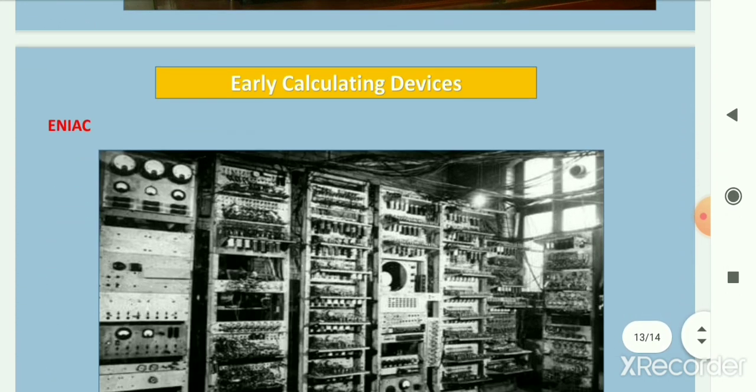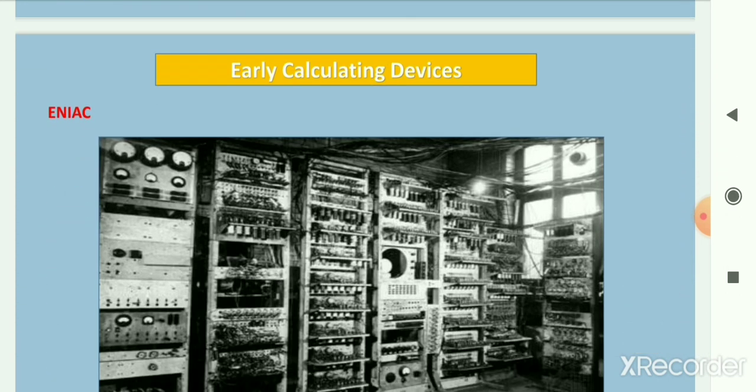ENIAC. The ENIAC, Electronic Numerical Integrator and Computer, was developed by John W. Mauchly and J. Presper Eckert, two American scientists. This machine used decimal digits instead of binary digits. The ENIAC was the first high-speed electronic digital computer. It was used from 1946 to 1955.